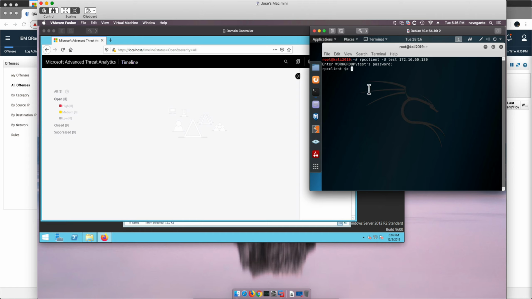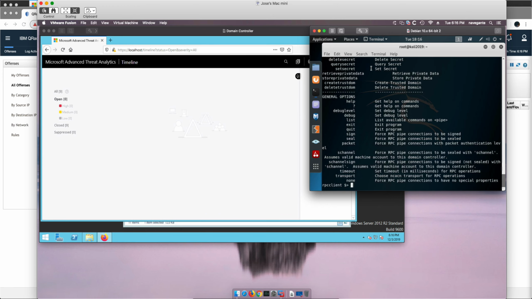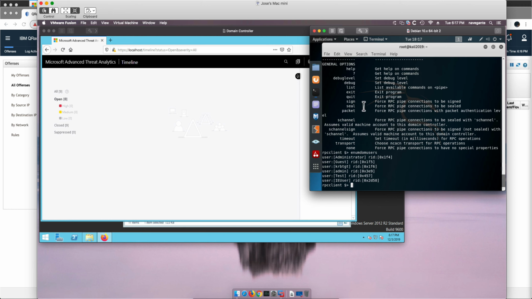Well, let's say that I do not know how to use the RPC client, which is not the case. Hackers know how to use this, but you can actually do help and see all the wealth of commands you can actually do. Let's do some concrete examples. Let's enumerate the users in the system, and QReader is going to be able to catch this enumeration, and here we have them, right? Let's do some other commands.